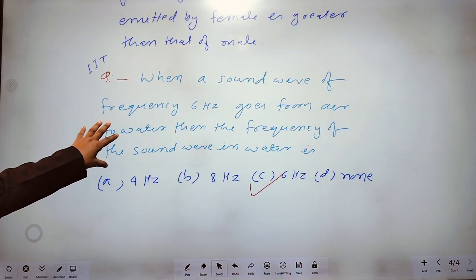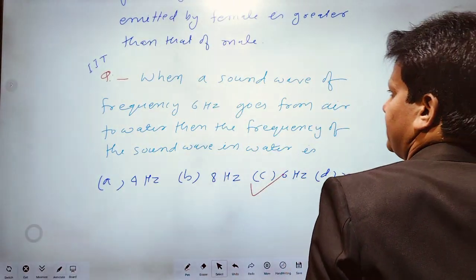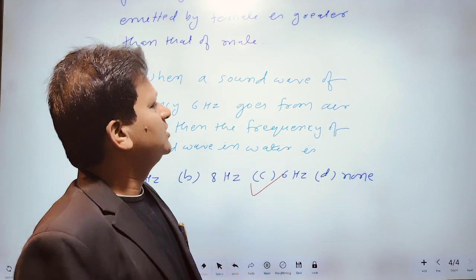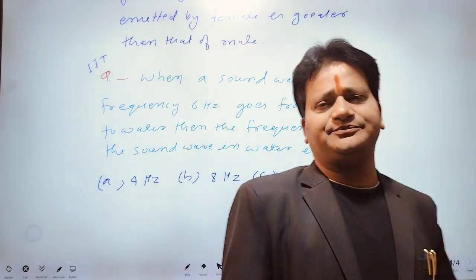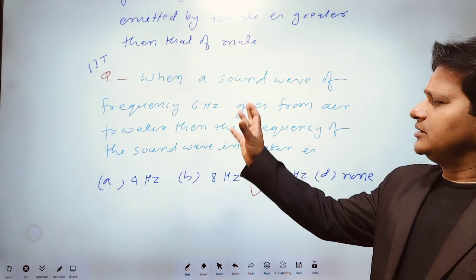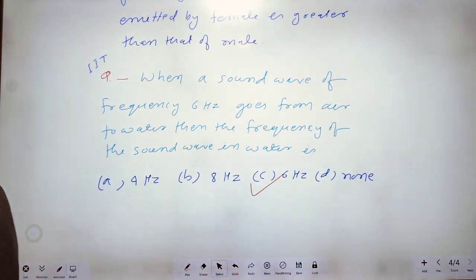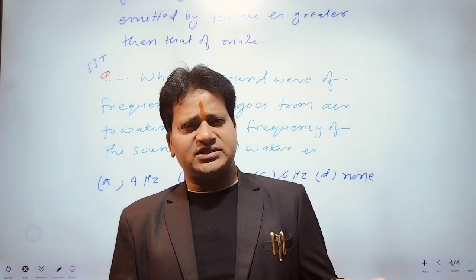This is a question which was asked in IIT in 2002. When a sound wave of frequency 6 Hz goes from air to water, then what will be the frequency of the sound wave in water? Due to change in medium, frequency does not change, but due to change in source, frequency will change.